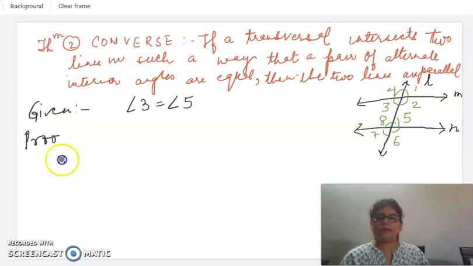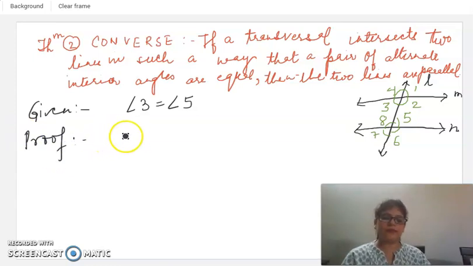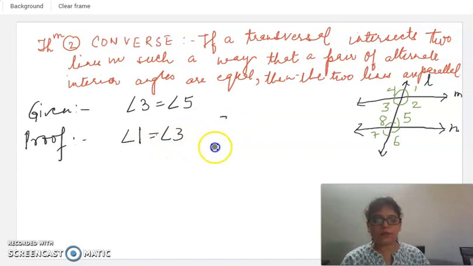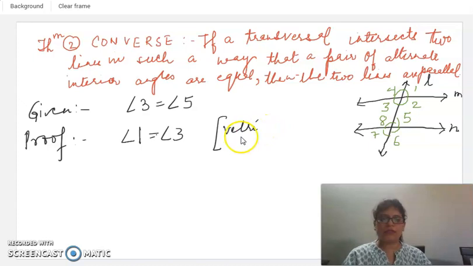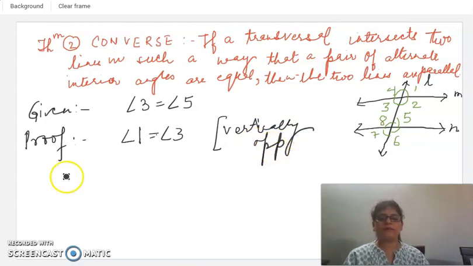So let's start the proof of it. Now we know that angle 1 is equal to angle 3, because anyway the lines intersect, L and M are intersecting lines. So angle 1 will be equal to angle 3, and the reason is vertically opposite angles. Now this is equation number 1, this is equation number 2.